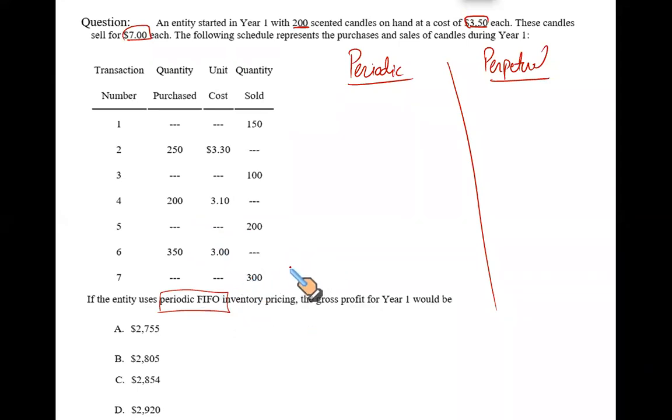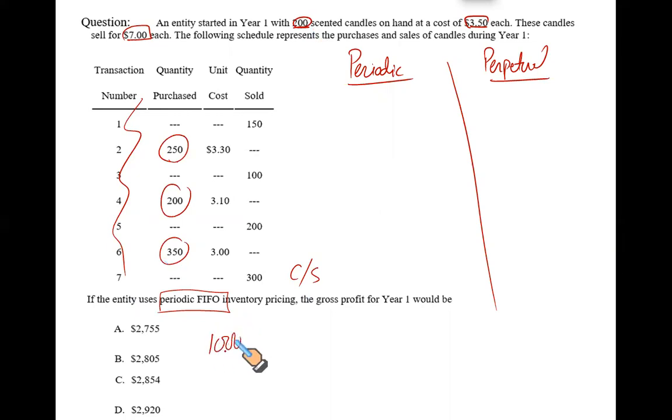So let us first find out our closing stock using periodic. Under periodic, I am not concerned with the dates. I will just see what was available. I had 200 units in the opening stock. I purchased 250, 200, 350, which means the total available were 200 opening stock plus 250 plus 200 plus 350, which gives me a total of 1,000 units.